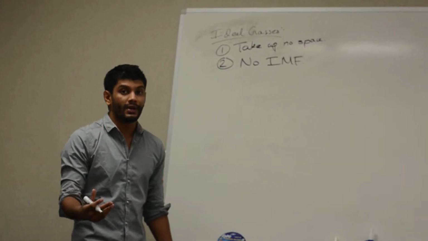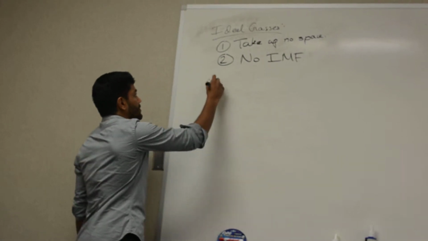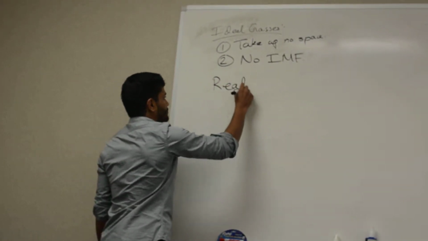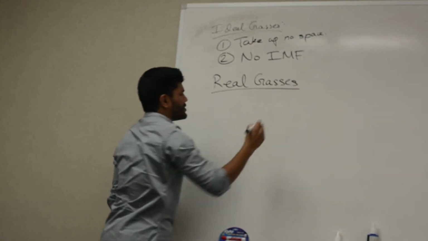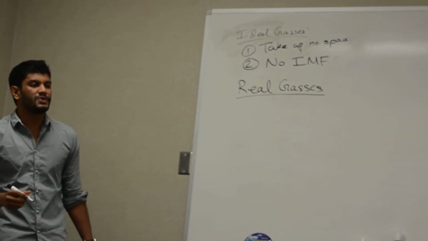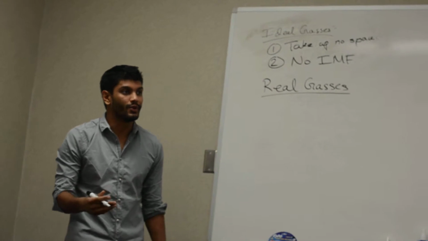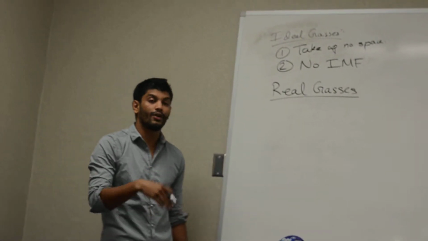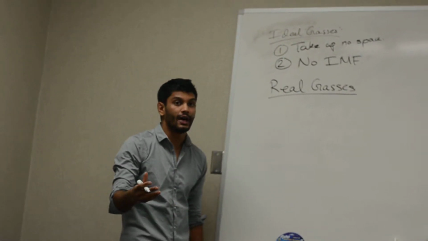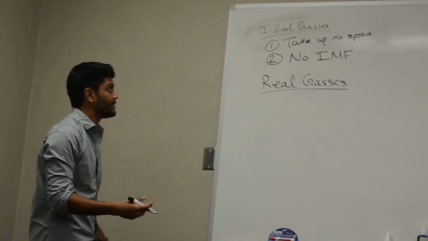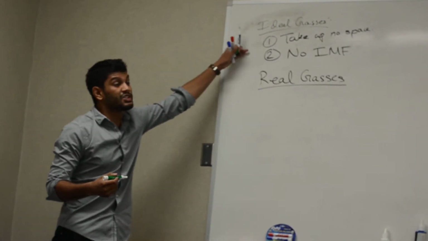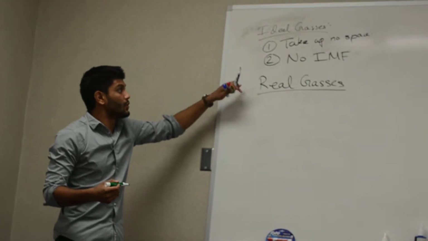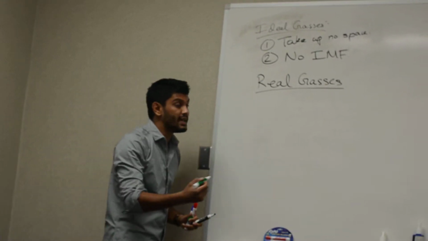However, we're going to talk about real gases. So, DeBron, if I tell you something's ideal and something's real, are these two cases the same or opposite? Opposite. They're definitely opposite, right? So if they're opposite, that means these conditions are going to be opposite. So real gases then do take up space.